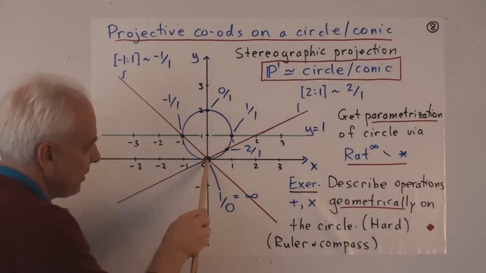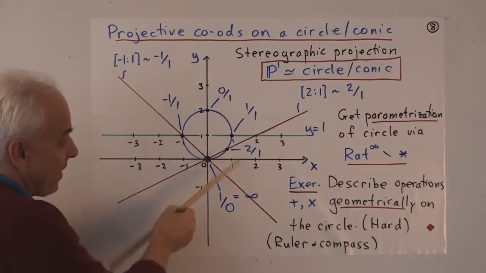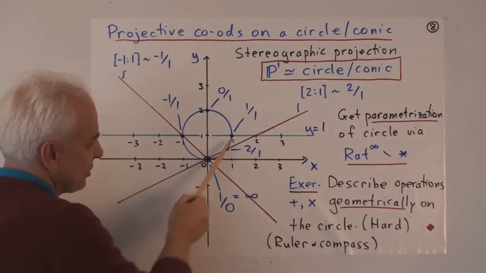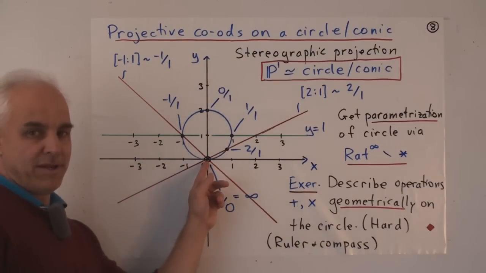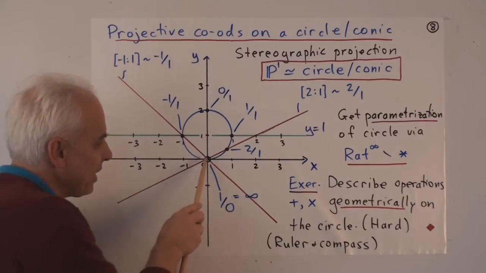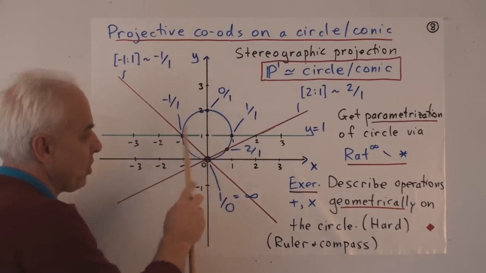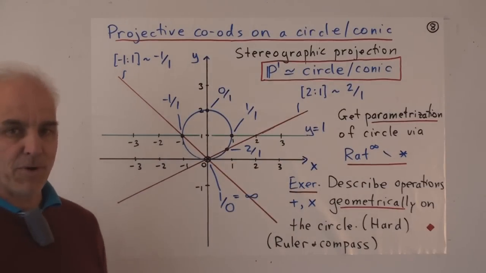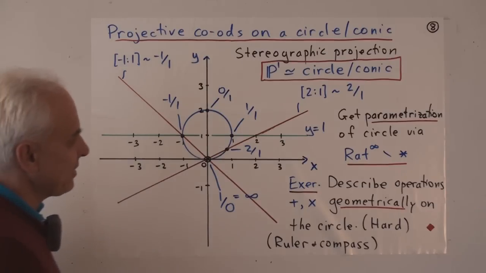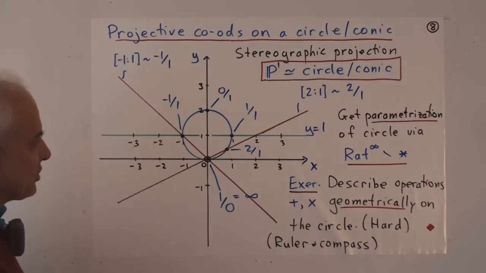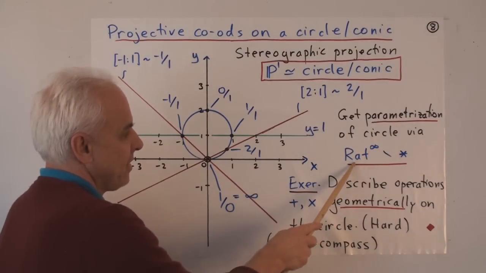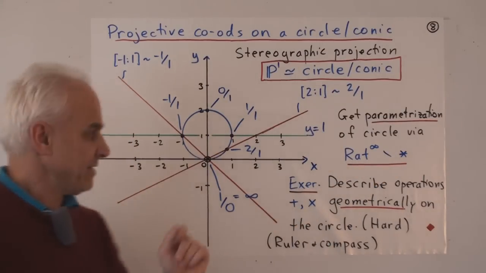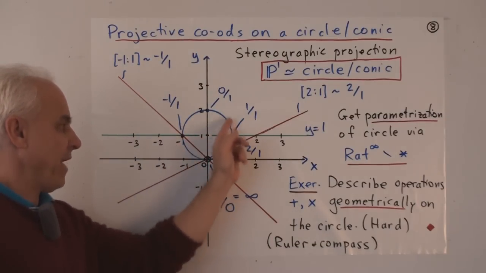And what about this point itself? Well, that point corresponds to the horizontal line, which meets the circle in essentially a double point here. So the actual origin, which lies on the circle, is associated to the extended rational number 1 over 0, what we're calling infinity. So we get a correspondence between points on the circle and extended rational numbers without our 0 over 0. Okay. 0 over 0 does not get matched up with any point on the circle.